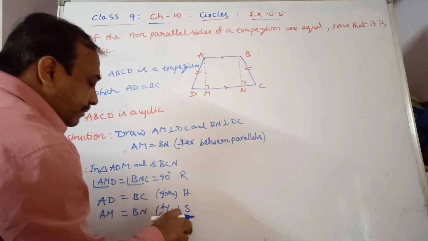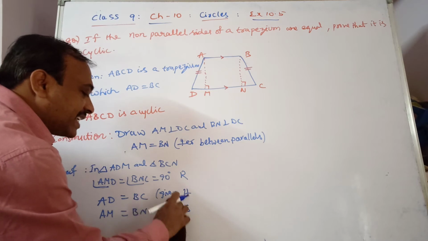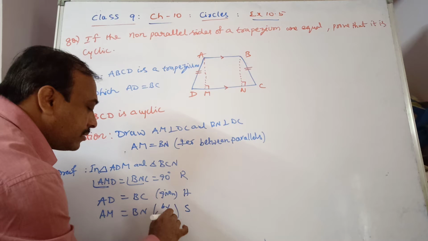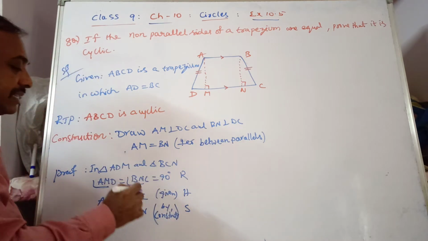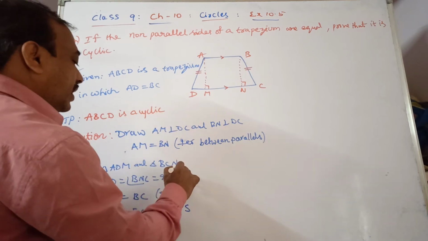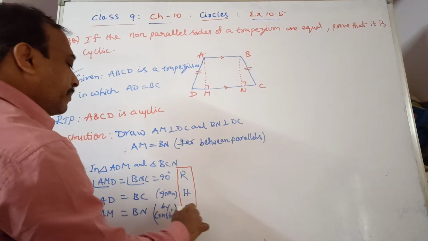Now, see here. By RHS criteria, the two triangles are congruent. What are the two triangles that are congruent?